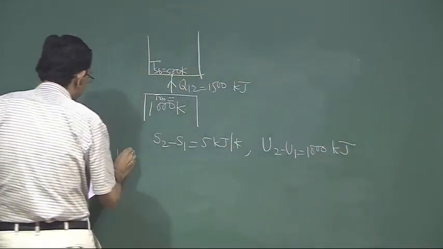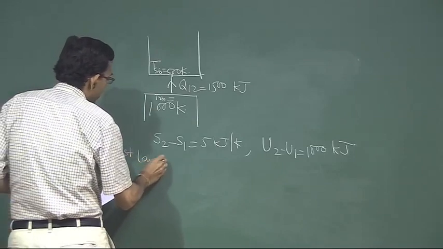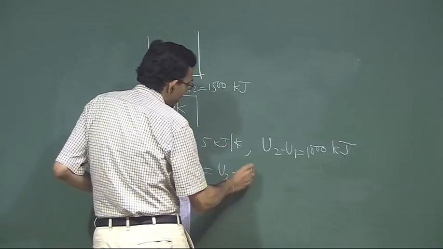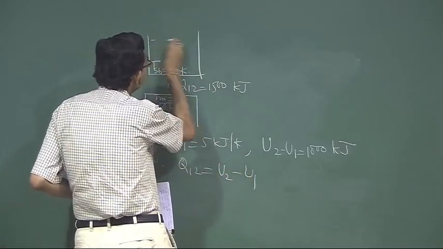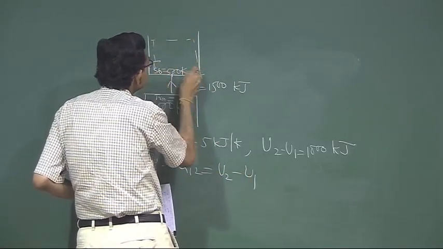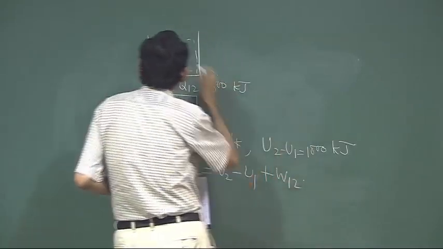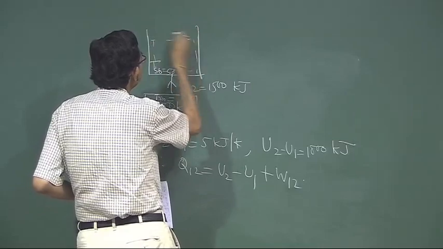So, first law, if you apply, Q12 is equal to U2 minus U1 for the system, this is the system let us say, plus W12. It may be a piston cylinder arrangement.